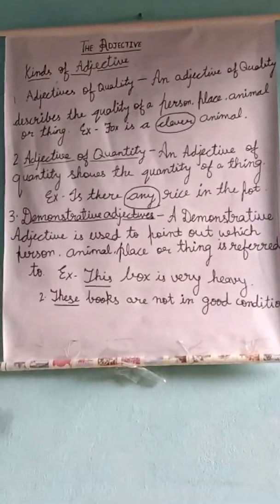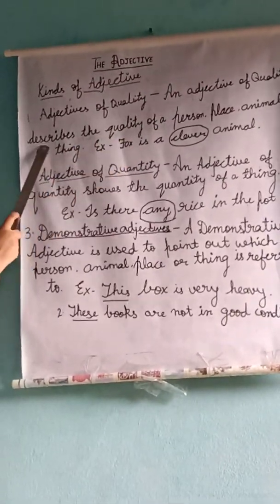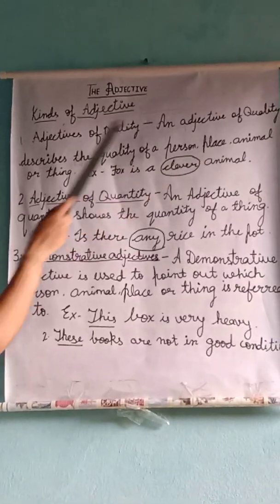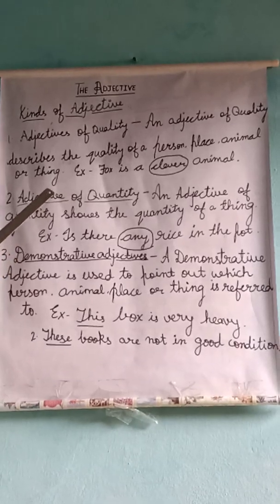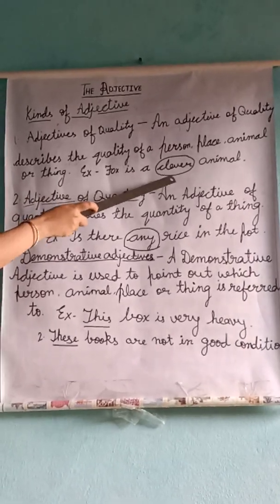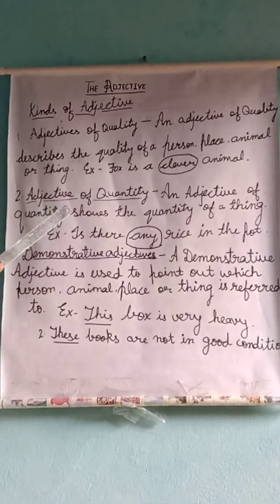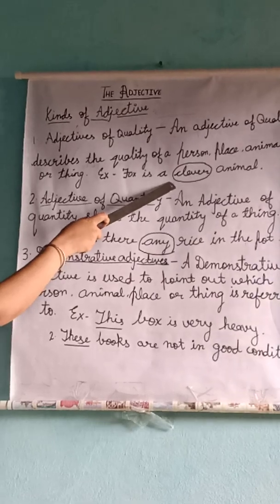Number 1 is adjective of quality. An adjective of quality describes the quality of a person, place, animal or thing. So for example, the fox is a clever animal. Here, what is the quality of the fox? That she is clever.